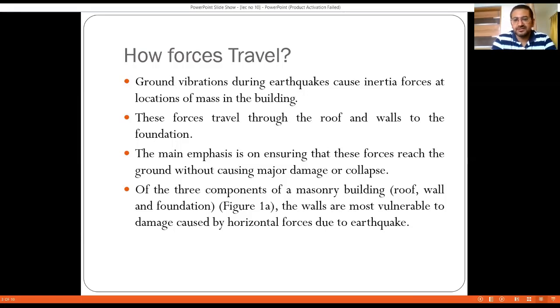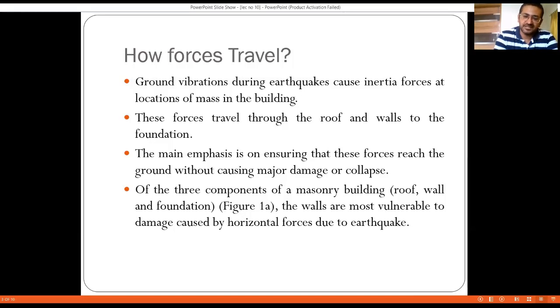Of the 3 components of a masonry building, that is roof, wall, and the foundation, the walls are the most vulnerable to damage caused by the horizontal forces of the earthquake, right? Because these are the three elements through which the force is going to travel. So we have to make sure that all these 3 elements act in a proper manner so that the transfer of forces can be done easily.